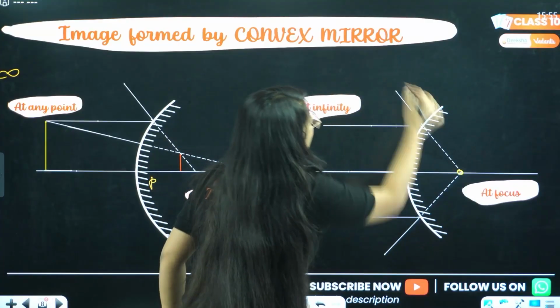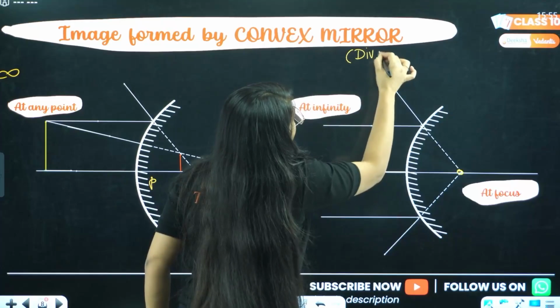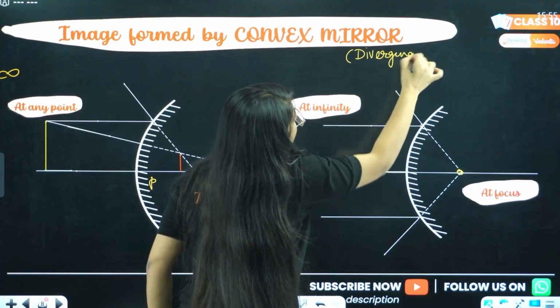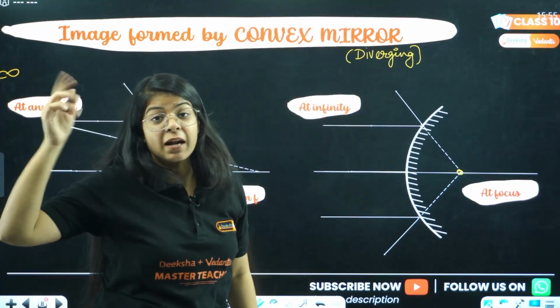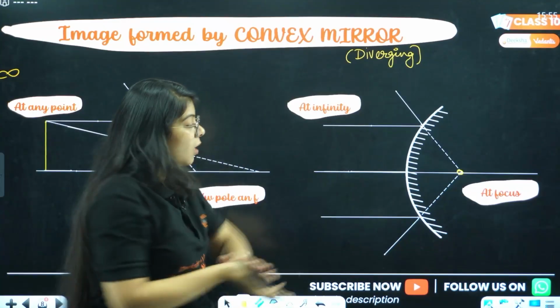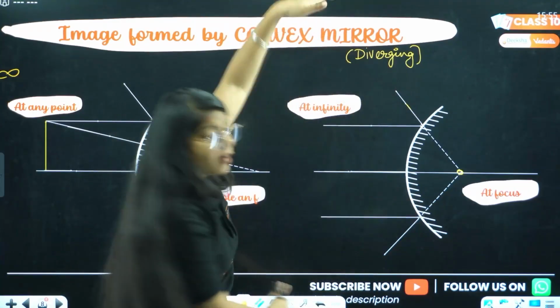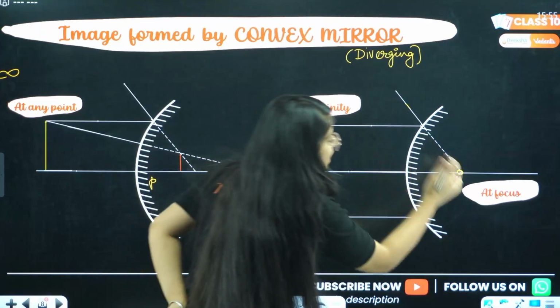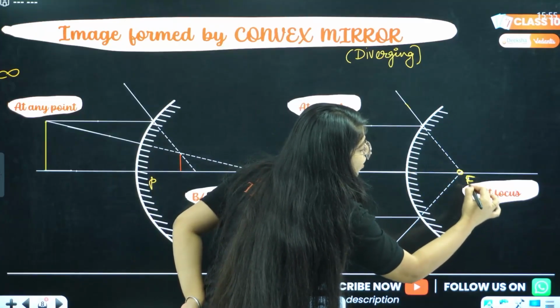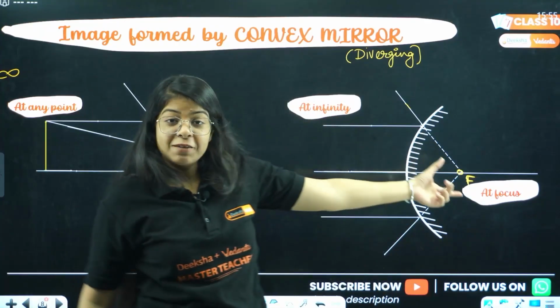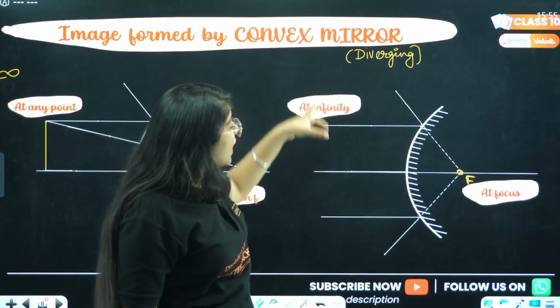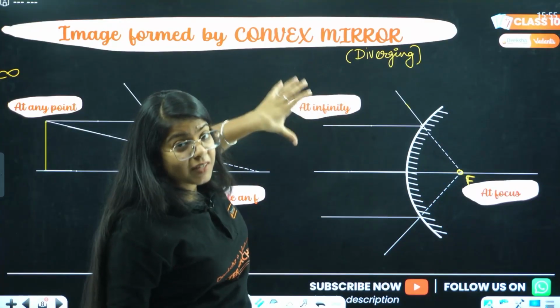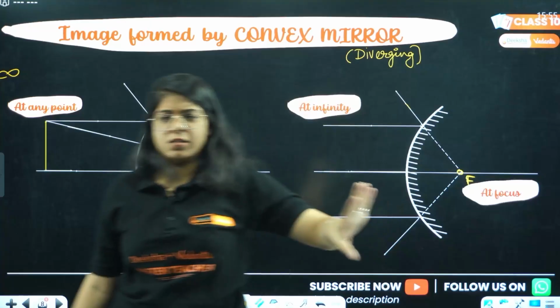But now we know this is a diverging mirror. The concave mirror was a converging mirror, so all the rays were coming towards each other. This is a diverging mirror, all the rays are going away from each other. So we extend them backwards and we see this is the focus of the convex mirror. So when the object is at infinity, the image will again be at focus.